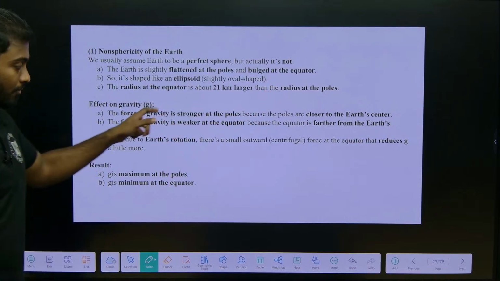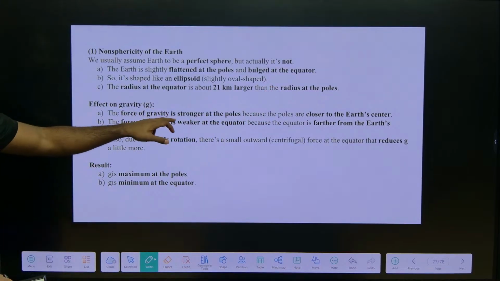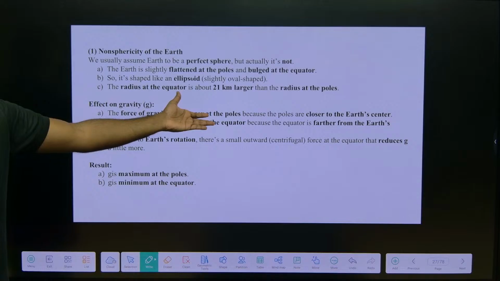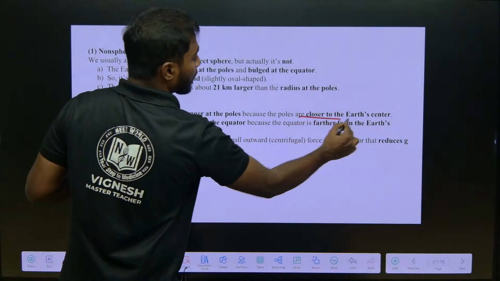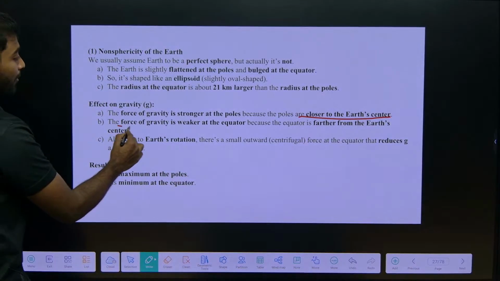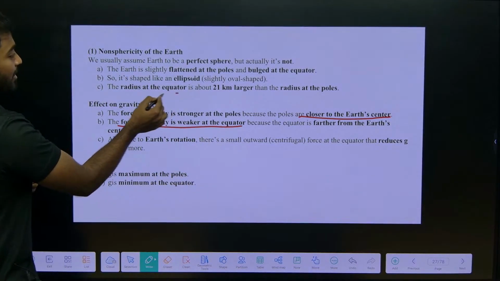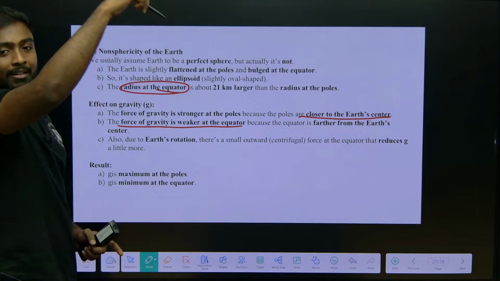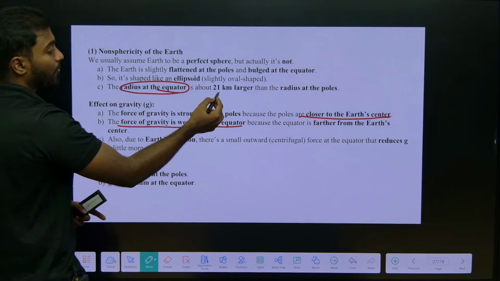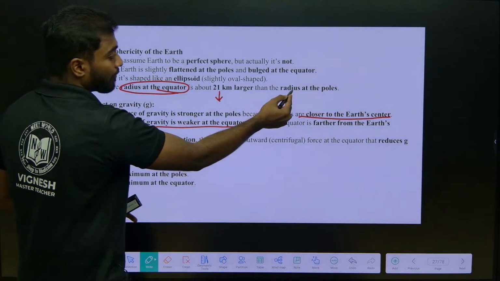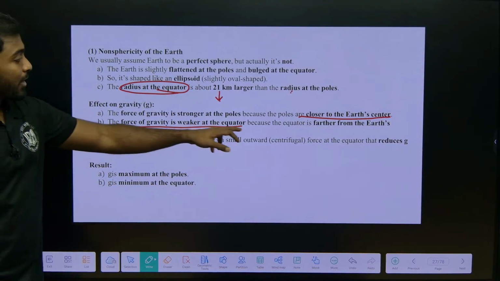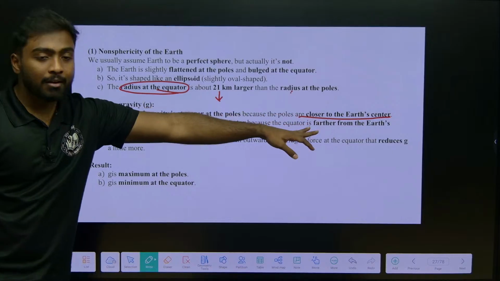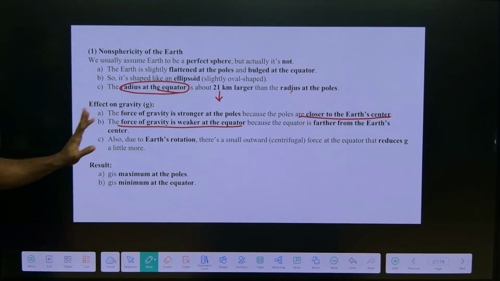So the force of gravity is stronger at the pole, because poles are closer to the earth's center, and force of gravity is weaker at the equator, as the equator is at a larger distance, so obviously gravity decreases when compared to the radius of the pole, right. Because the equator is farther from the Earth's center.